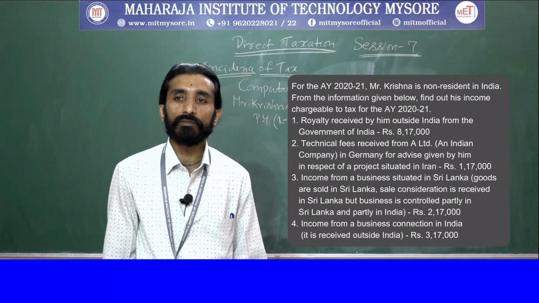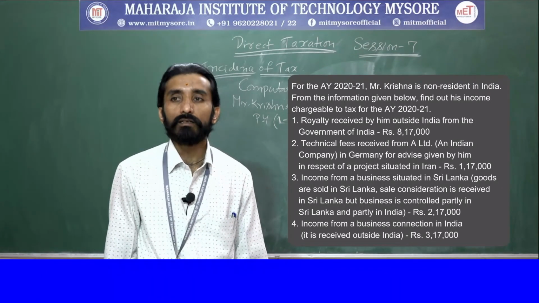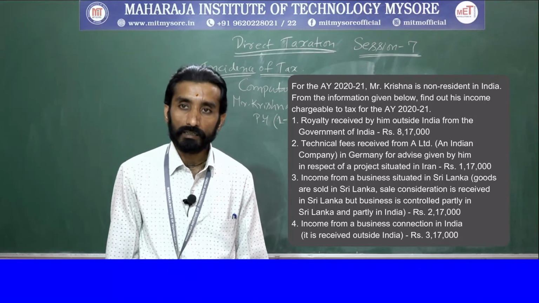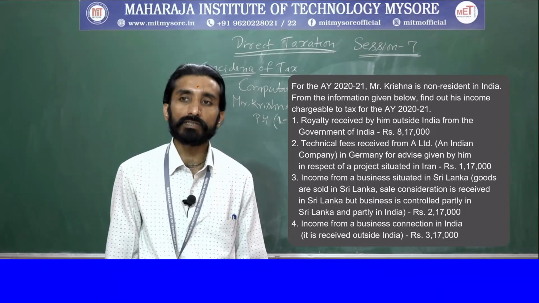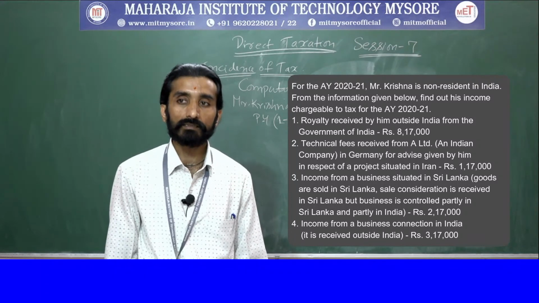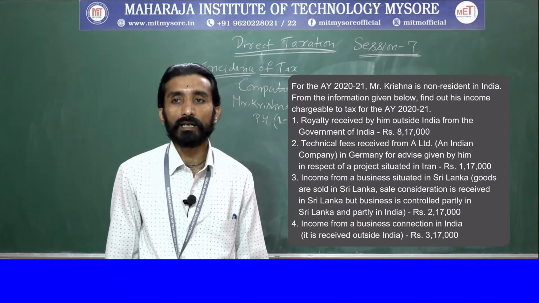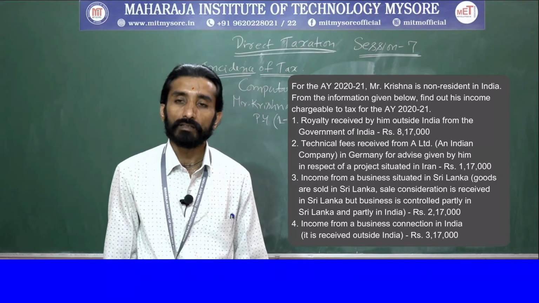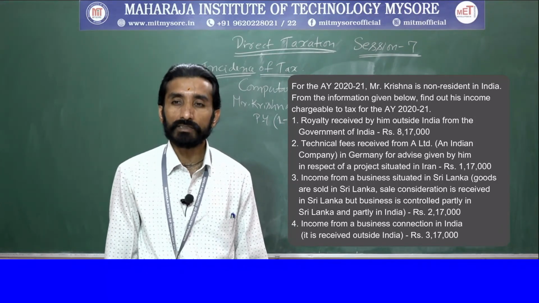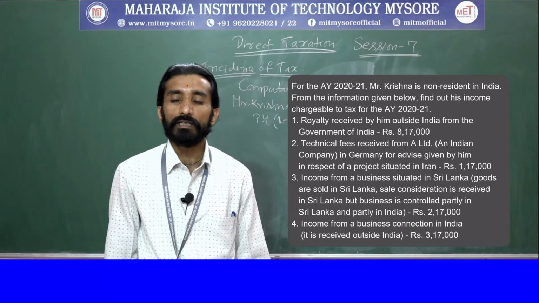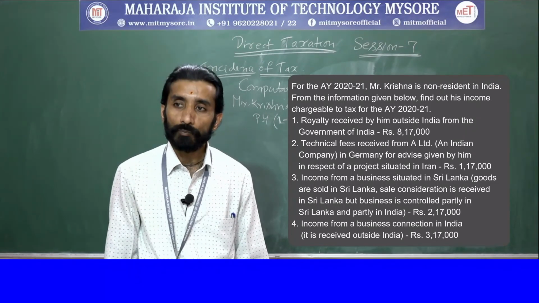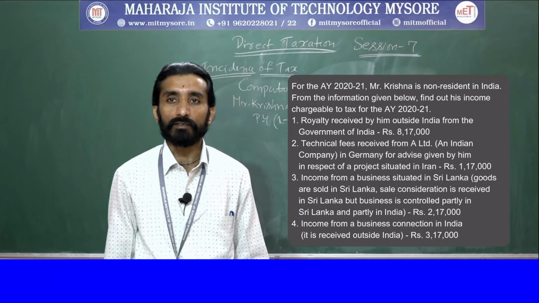Next, income from a business situated in Sri Lanka. Goods are sold in Sri Lanka. Sale consideration is received in Sri Lanka, but the business is controlled partly in Sri Lanka and partly in India, 2,17,000. Next one, income from a business connection in India. It is received outside India, rupees 3,17,000.